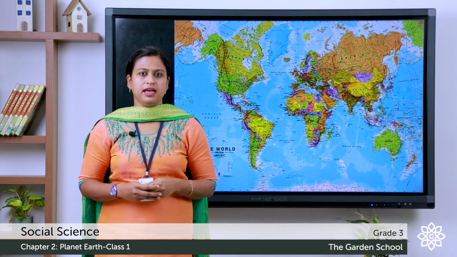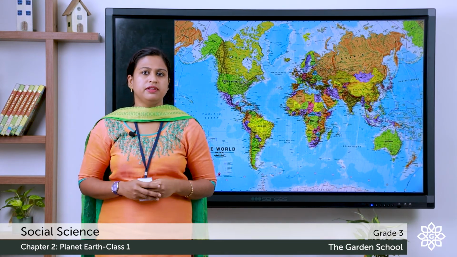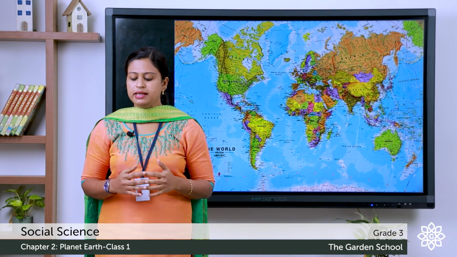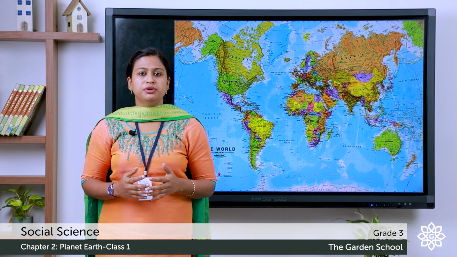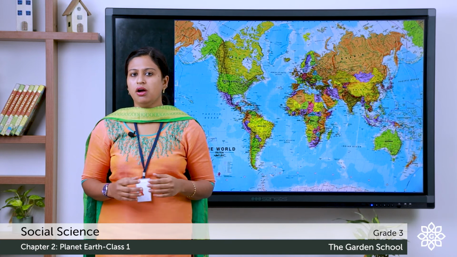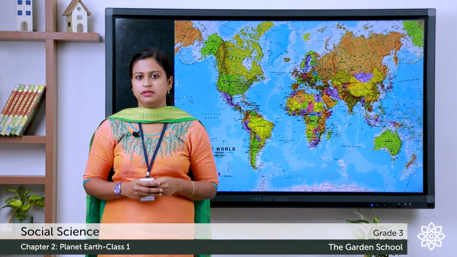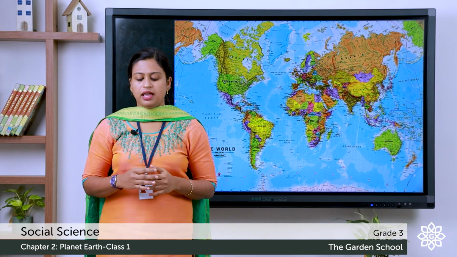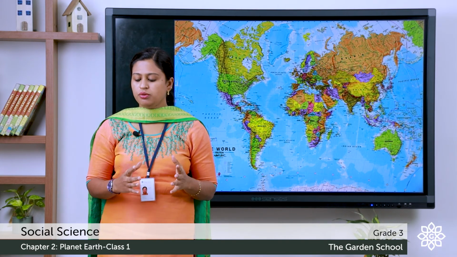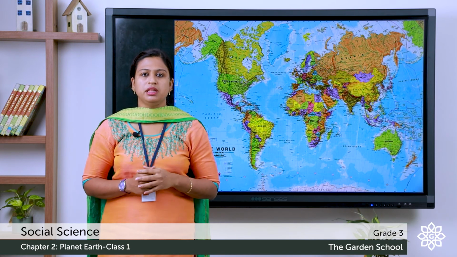Now let's check the answer. The first fill in the blanks is, a map is better when you are going somewhere because you need to take it with you to check the landmarks near your destination. Second, a globe is better when you want to see how the world looks like from the space.